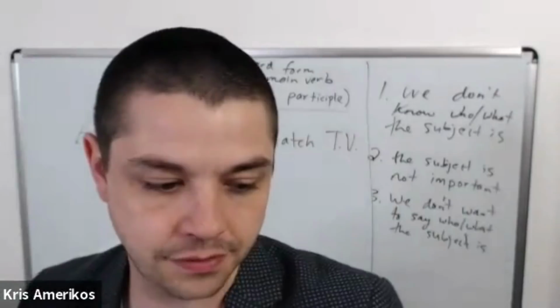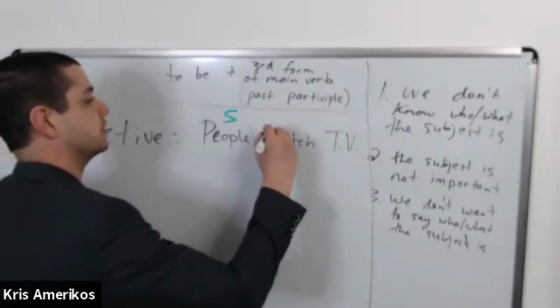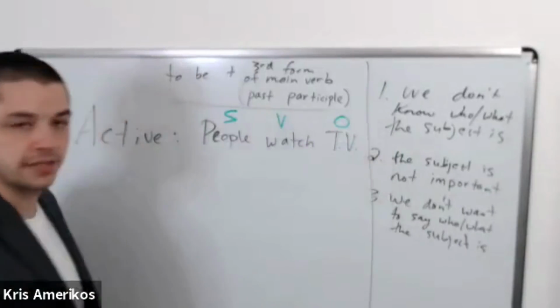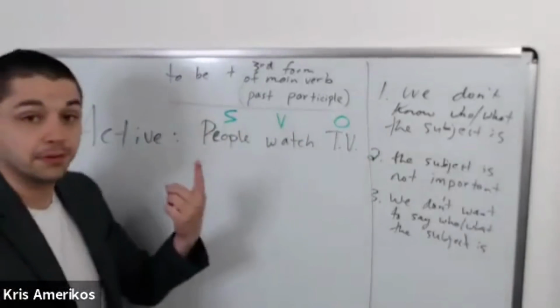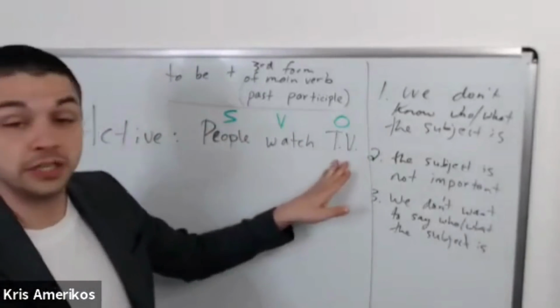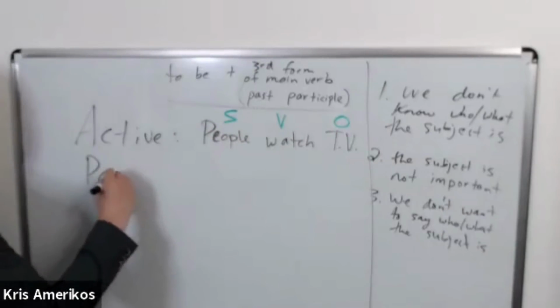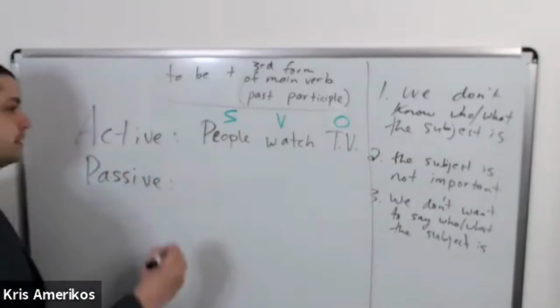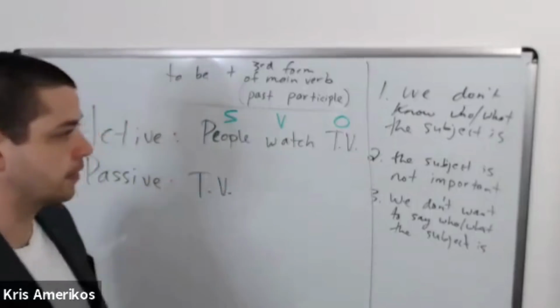We have subject, verb, object. Right? The first step, we need to put the object at the beginning of the sentence. Object at the beginning. So we put TV, okay?